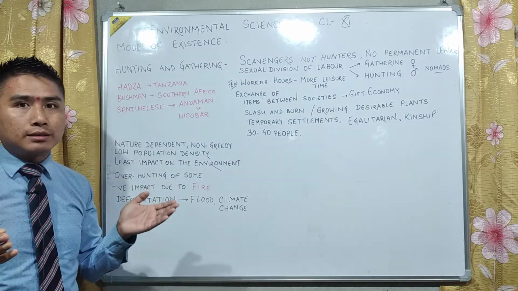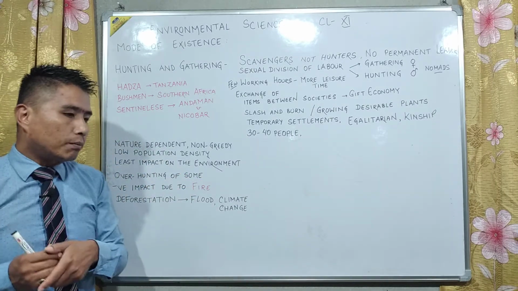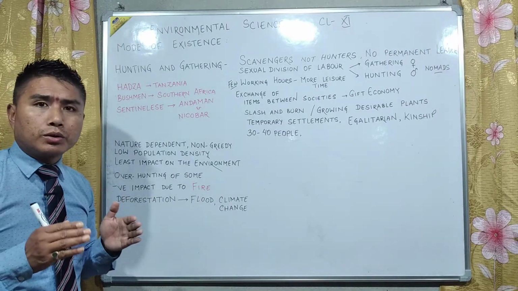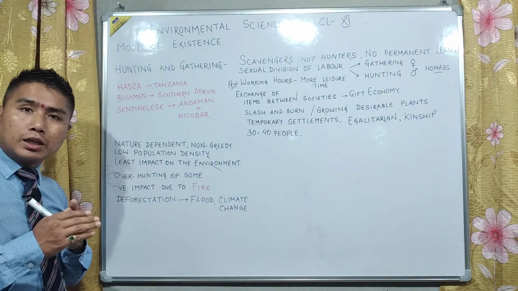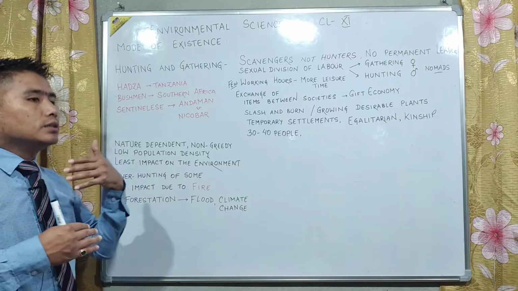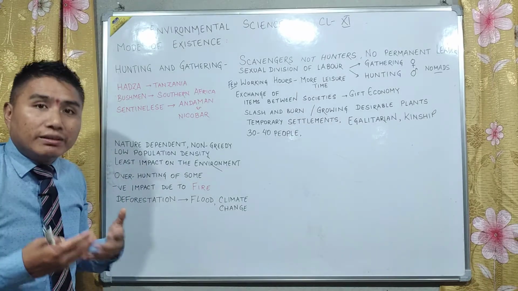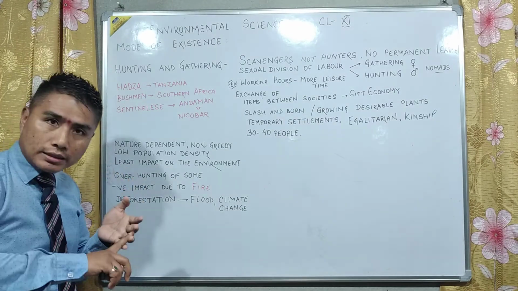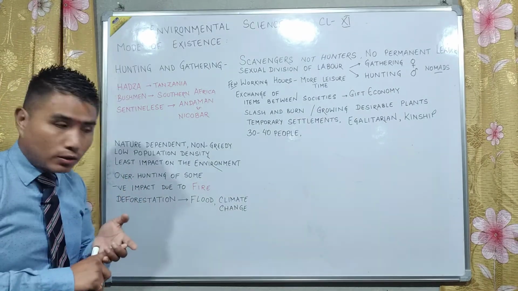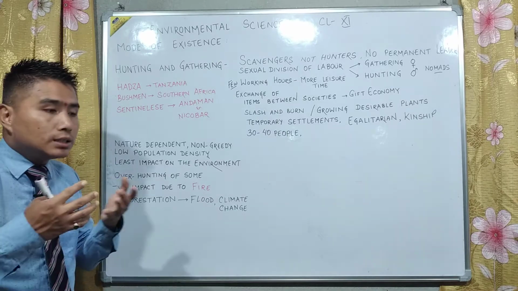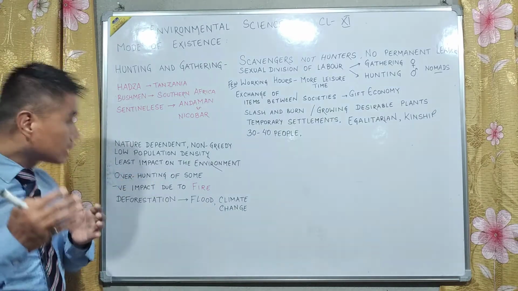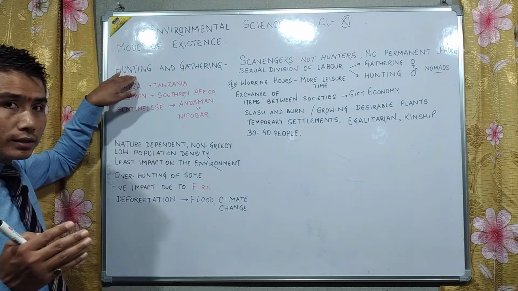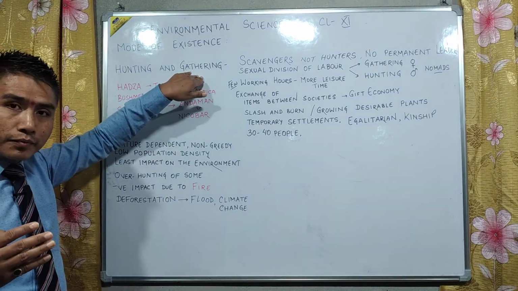But long time back, in the very beginning, when people just knew how to live, there was no agriculture, no industrialization, no science and technology. They did not know how to grow food, and they didn't even have fire. So at that time the mode of existence was simply to hunt or to gather.